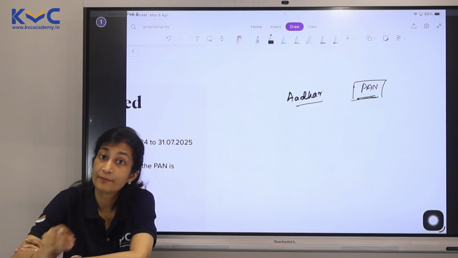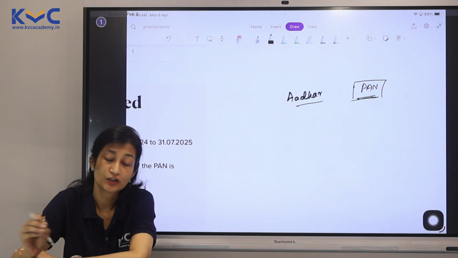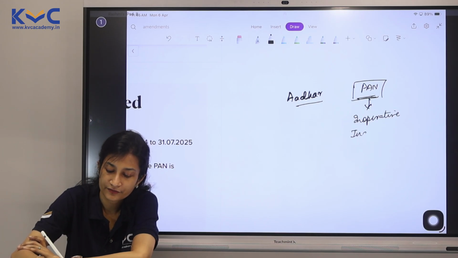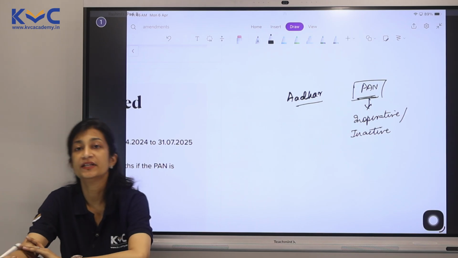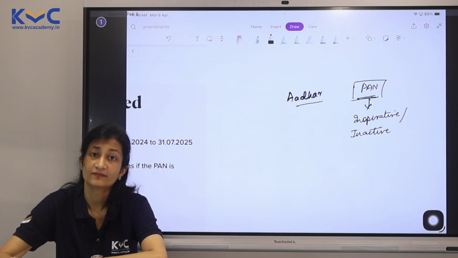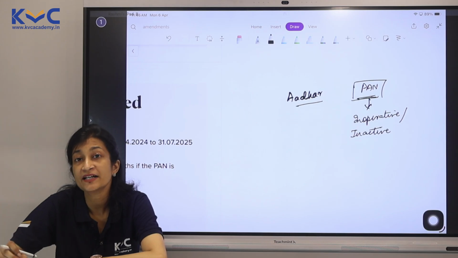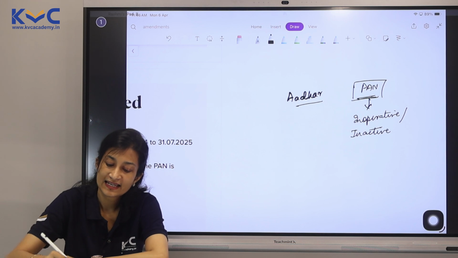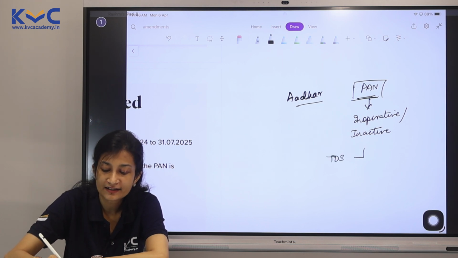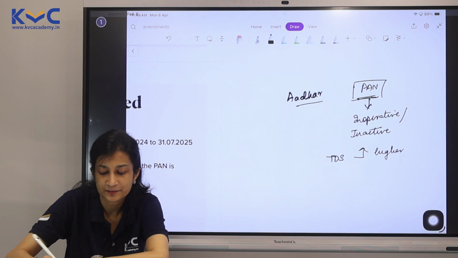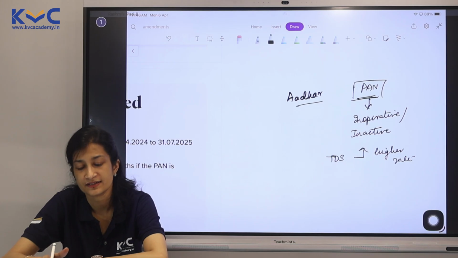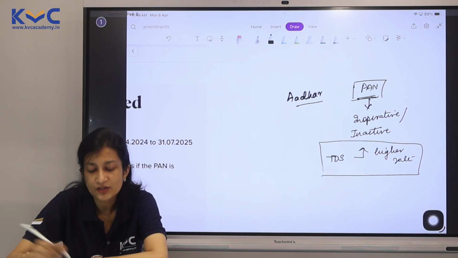So if Aadhaar and PAN are now not linked, the consequence is PAN becomes inoperative, inactive. Okay, it's the same thing, inoperative or inactive. If your PAN becomes inactive, there are many consequences. One consequence is TDS shall be deducted at a higher rate. 20% and in one case even 5%. So this is the consequence.